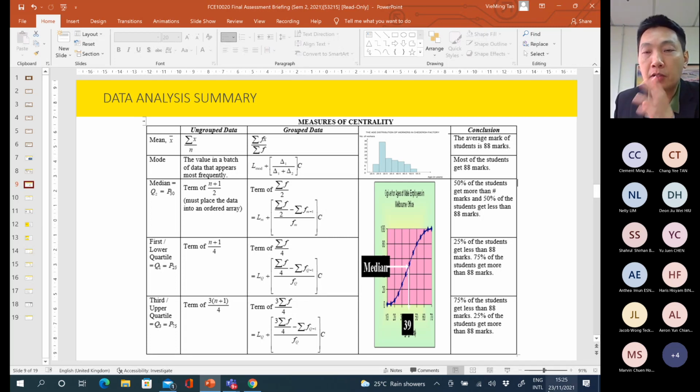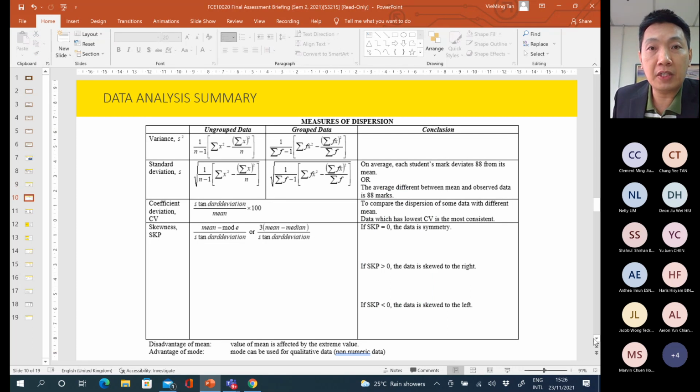Sometimes, besides using formulas, the question may give you an ogive curve and ask you to identify the median, Q1 or Q3. Sometimes you may need to calculate or identify the median, Q1 or Q3 value by using the ogive curve. Besides that, you must also understand how to make the conclusion on the value obtained for each descriptive measurement. You can refer to here.